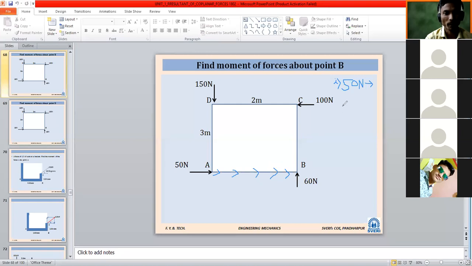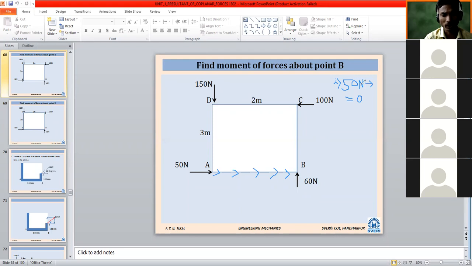That's why the moment due to 50 Newton force will be zero. Directly it will be zero due to 50 Newton force. So force number 1 is over. Whatever it will get there, it is zero. Now the second force. Here you have to write a sentence: moment due to 50 Newton force, dash.